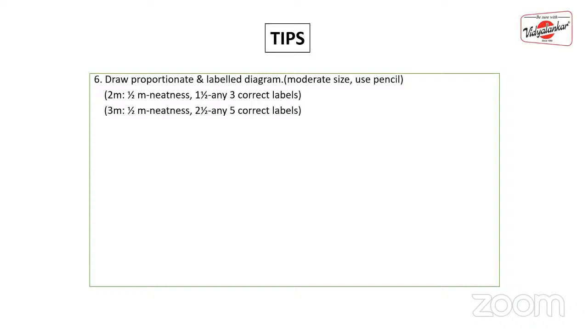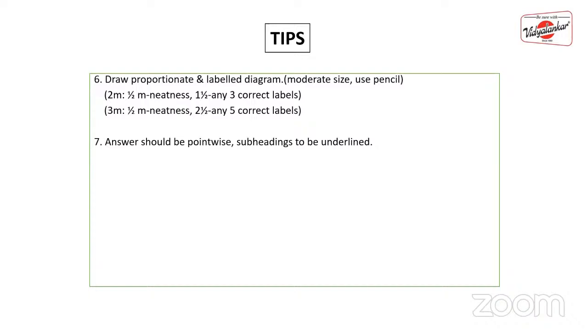If the diagram is asked for 2 marks, half a mark will be for neatness, and 1.5 marks would be for any 3 correct labels. If it is asked for 3 marks, half a mark would be for neatness, and 2.5 marks would be for any 5 correct labels. And if a diagram is asked in a 4 mark question, 2 marks would be for the diagram and 2 marks would be for the explanation. I will clear the doubts at the end.